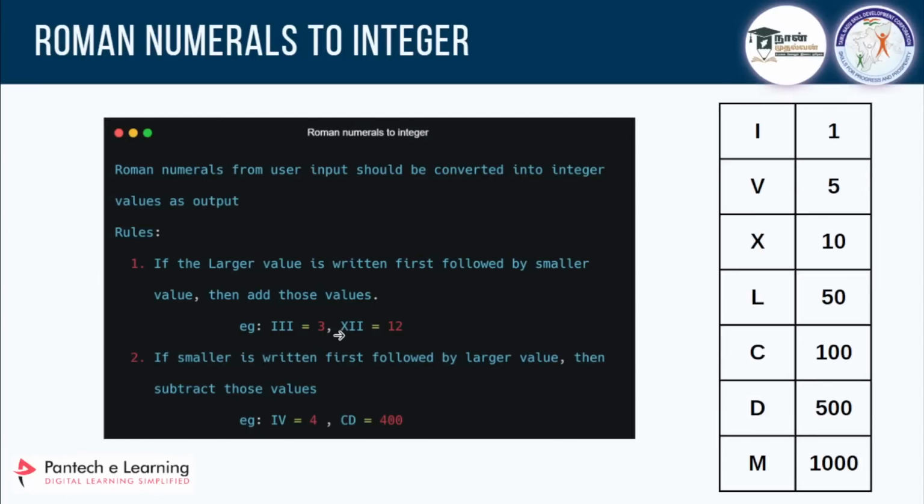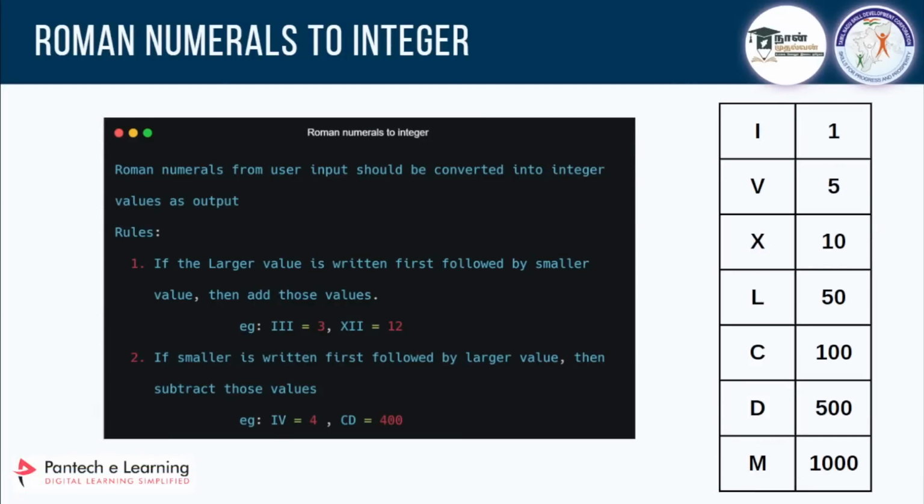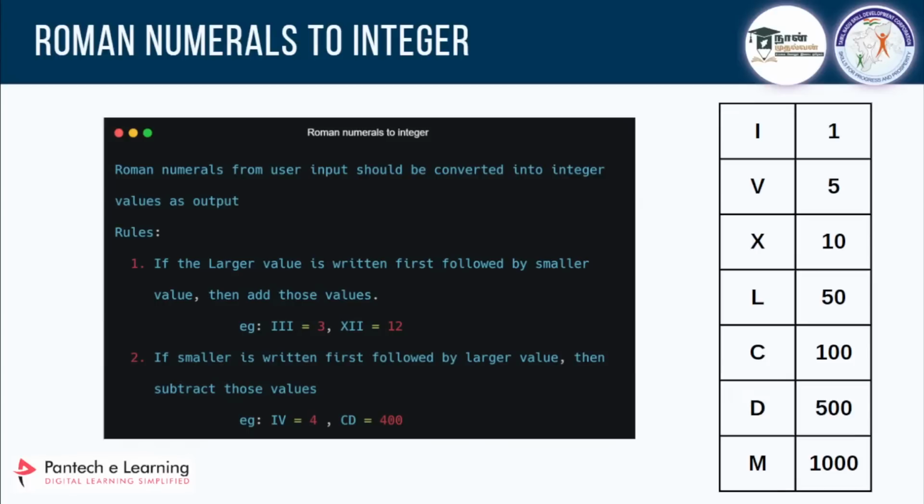I'll explain again. If it is the same number, or a larger number followed by a smaller number, you just need to add using this table. For example, XI: X is 10, then I is 1, so the total will be 11, because X is the largest number 10 and I is the smallest number 1. In that order from left to right, if a largest number is followed by a smallest number, you have to add. But in the case where a smaller number is followed by a larger number, such as I is 1 and V is 5, you have to subtract. So please try to make it.